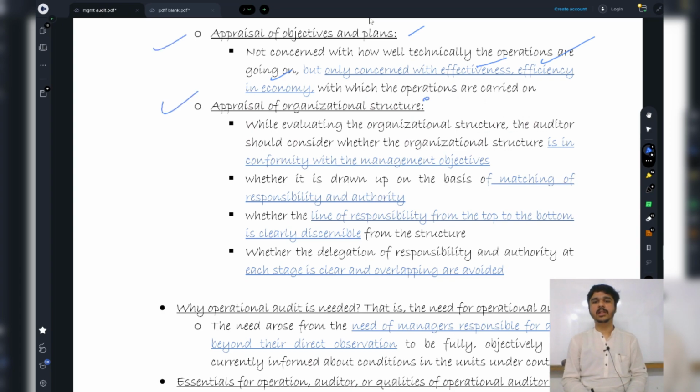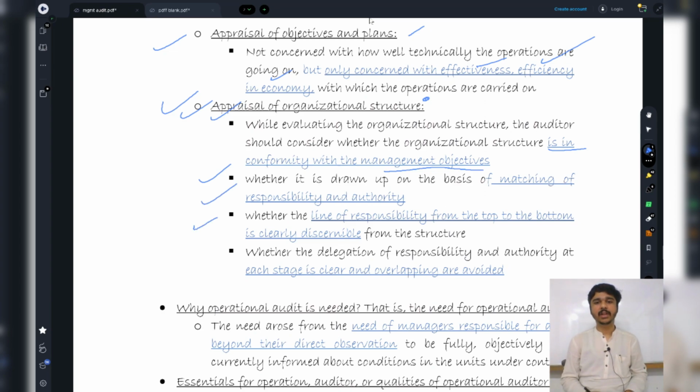Now, appraisal of organizational structure. See, whether the person who is batting at the sixth line, we cannot check that way because that becomes a part of management audit. In organization structure, I am going to see whether your structure of the organization is in conformity with the management objective. So the management objective for the next year is to produce at least 10,000 bats. Whether the organizational structure is in such a way which will achieve this objective or not, I'm going to check that. Second thing, the person who has been given certain responsibilities, whether he has matching authorities to execute them or not, I'm going to check this.